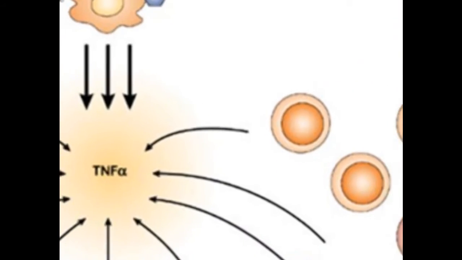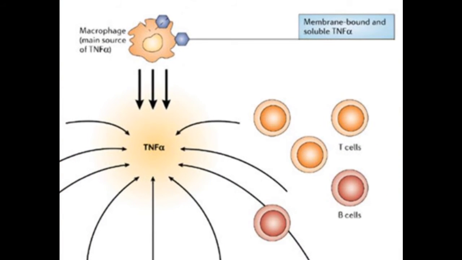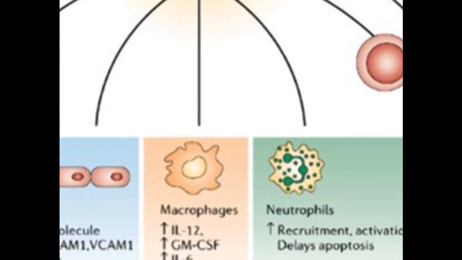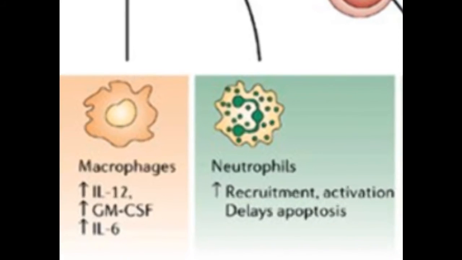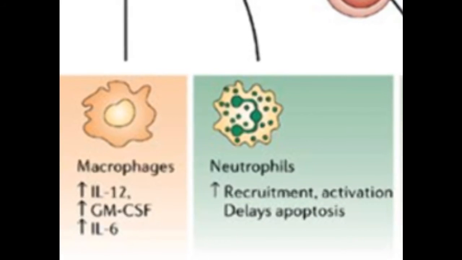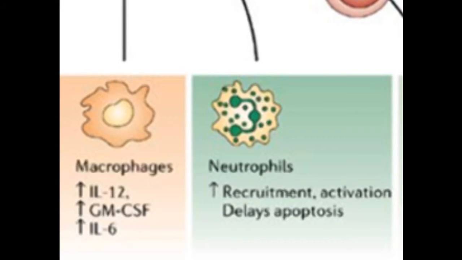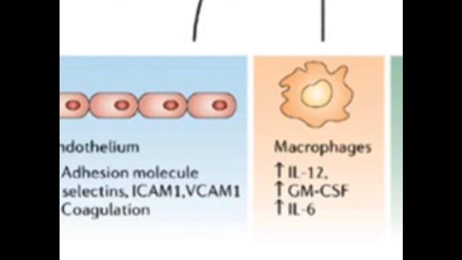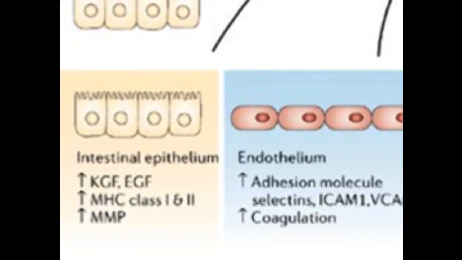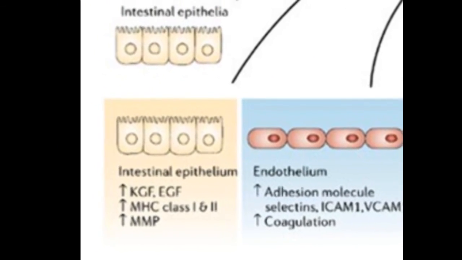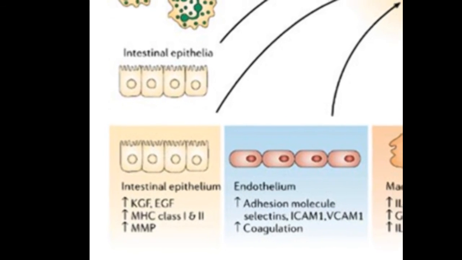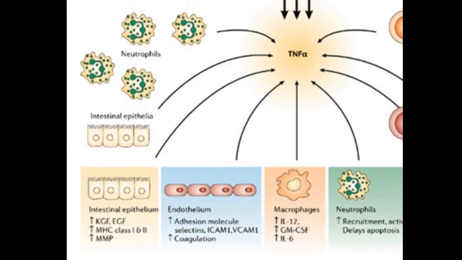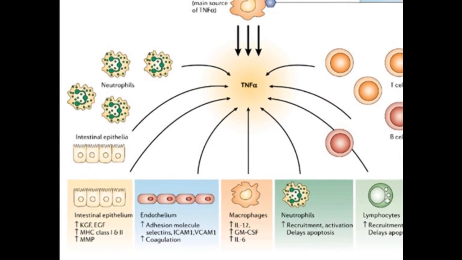TNF-alpha is a cytokine released by activated T cells and macrophages to defend the host against pathogens. It promotes an inflammatory response by stimulating the recruitment, differentiation, and activation of macrophages and neutrophils. It does this by increasing the production of pro-inflammatory cytokines, the permeability of the endothelial layer, and the expression of adhesion molecules. Higher TNF-alpha concentrations were found in the serum and stool samples of Crohn's disease patients, as well as an increased number of TNF-alpha producing cells in their intestinal biopsies.